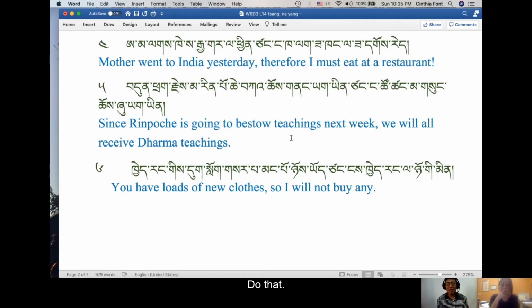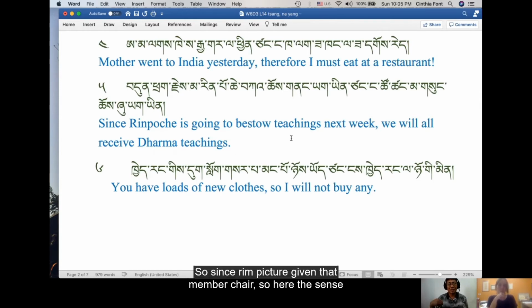Dunda jema Rinpoche kachu nangya yinzang nganzu changma songju shuya yin. So since Rinpoche, or given that Rinpoche, so here the sense means because, okay, is going to bestow teachings next week, we will all receive Dharma teachings. So we have the word kache and the word sungche that are similar, okay?